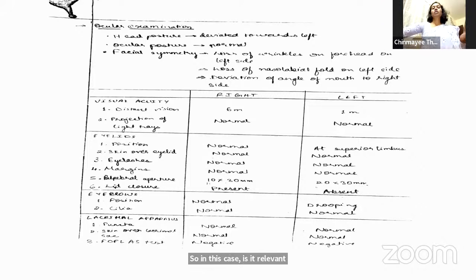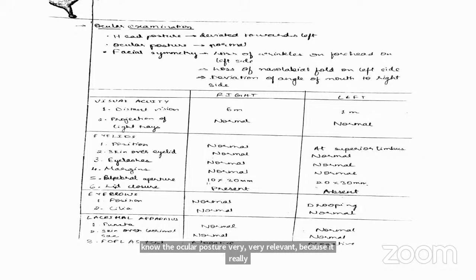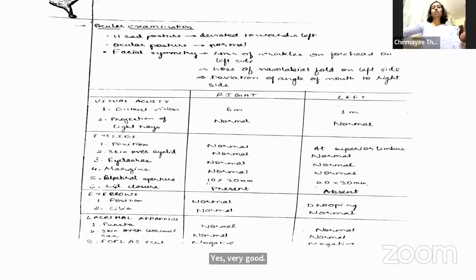So in this case, is it relevant? The ocular posture is very, very relevant because, since he has a history of stroke, it rules out any involvement of the third, fourth, or sixth cranial nerves, if there was any deviation. Very relevant. Okay. And you should also mention the eye position, like any proptosis or enophthalmos. So that is also to be mentioned before the eyelids.